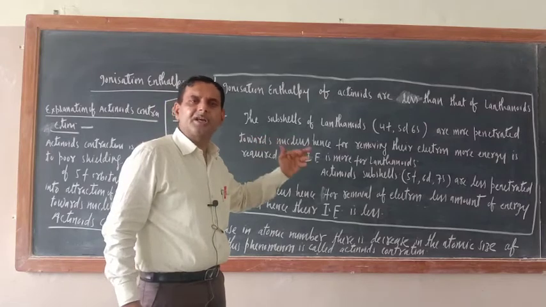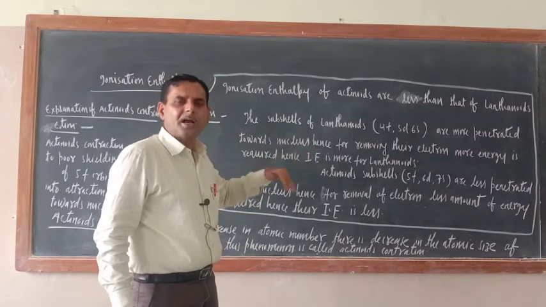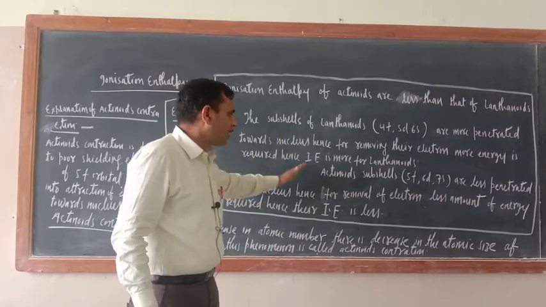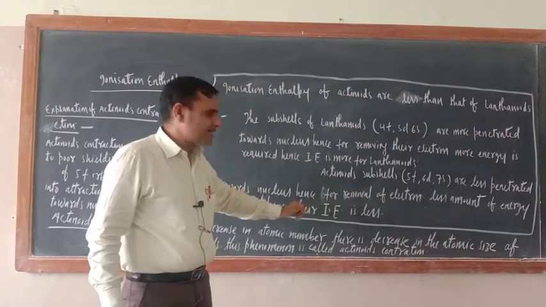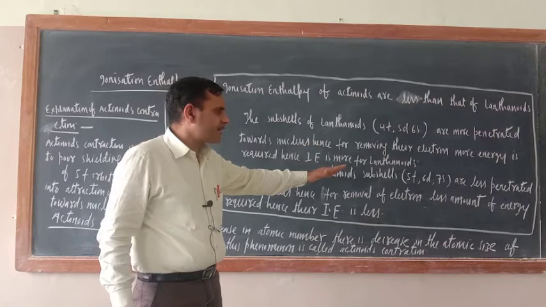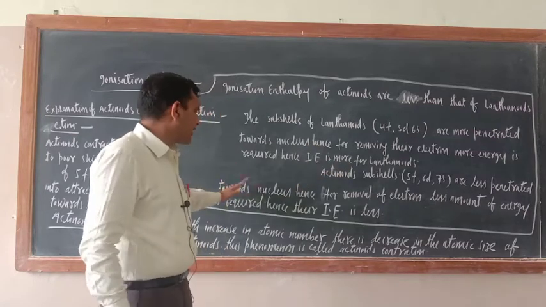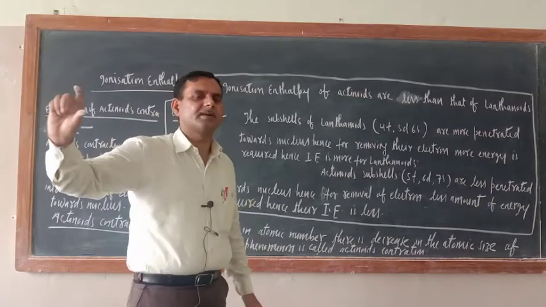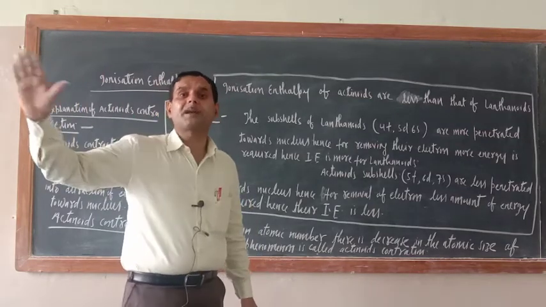Penetration means getting near to the nucleus. And who is getting near to the nucleus? Subcells. Now, in case of actinides, what are the subcells? 5f, 6d, 7s are less penetrated toward the nucleus. Yesterday I showed you the distance from the nucleus of different subcells.